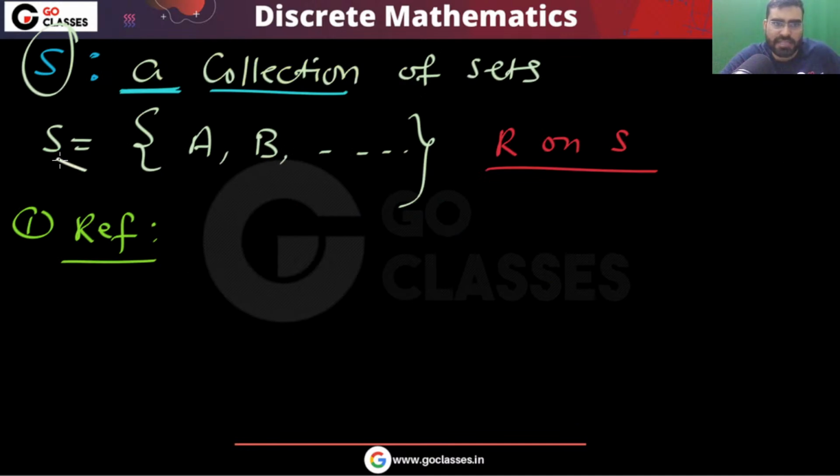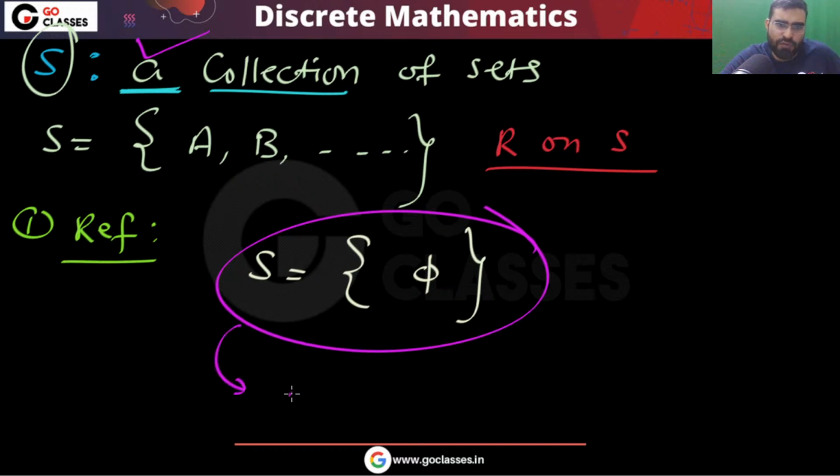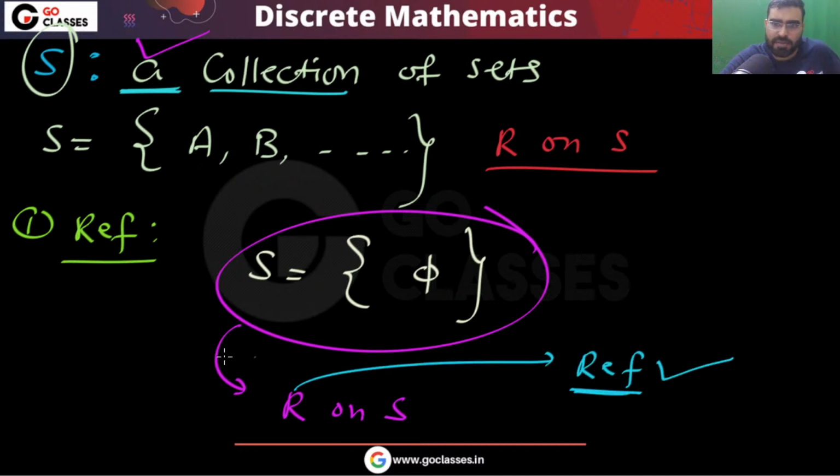If you consider this S in which you have only the empty set, because the question is saying S is a collection of sets. If S is this set, and you define R on S, then definitely this will be reflexive, right?